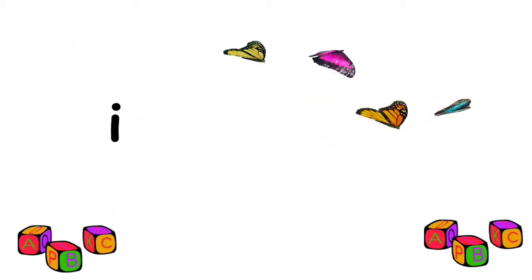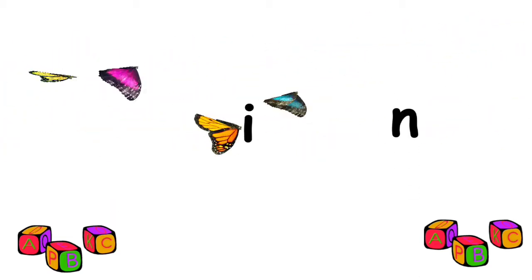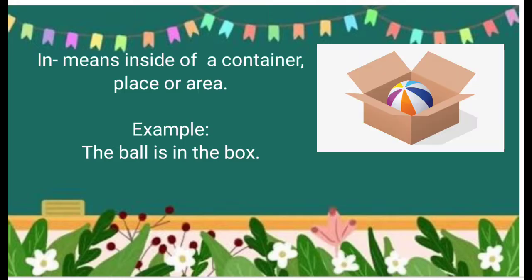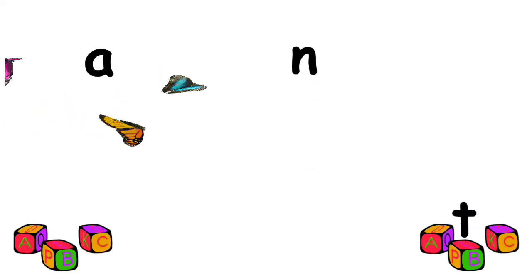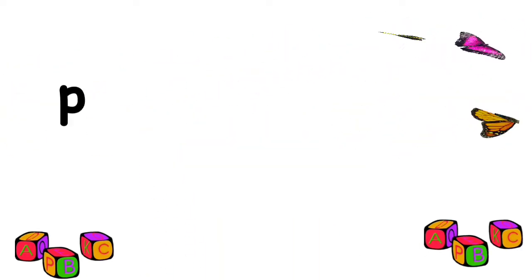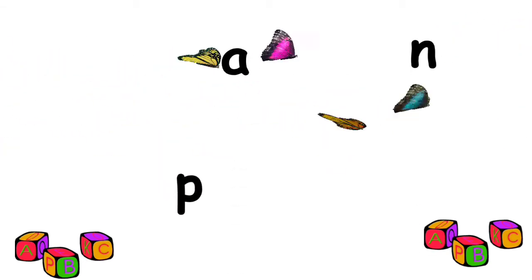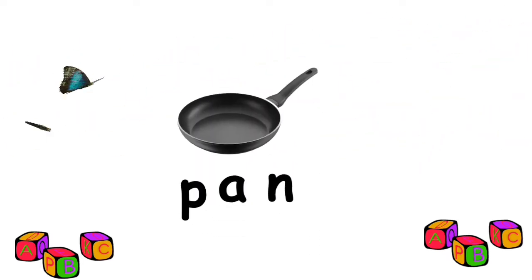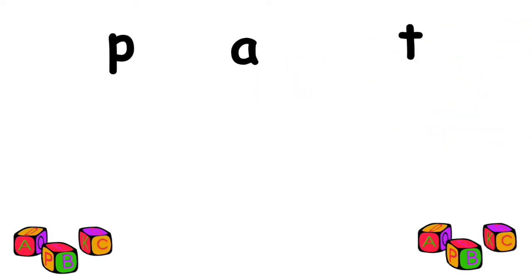The next one is in. In means inside of a container, place, or area. Example, the ball is in the box. Next word. Is ant. Next one. An is pan. Let's go to the next word.